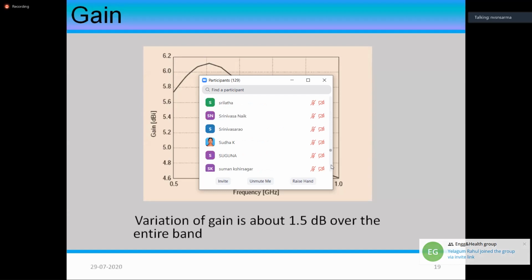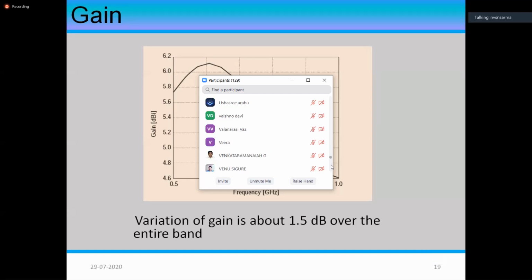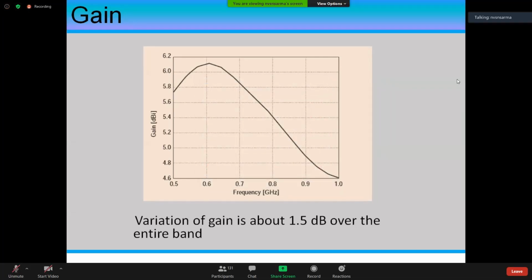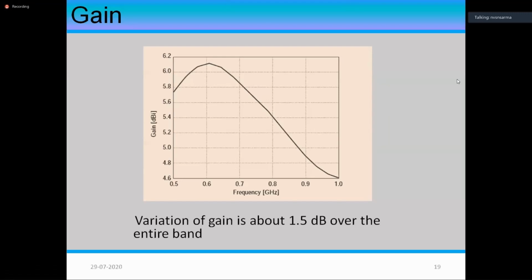So don't be very particular with your MATLAB values, saying that 1.23 is the gain offered by the earlier author and I'm now getting 1.19 and I'm improving. No, 0.04 is just nothing in gain variations. Gain variations of 1 dB or even more is only considered. Less than 1 dB is just ignored because it is possible from the experimental values that much variation is there. Okay, so this is the gain characteristic that we try to observe.